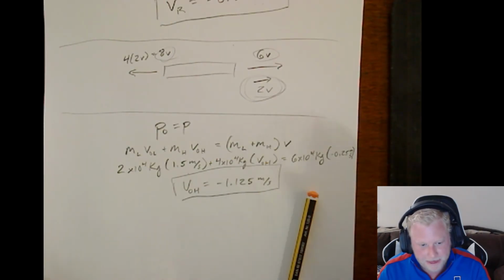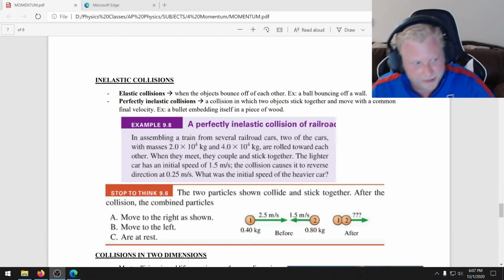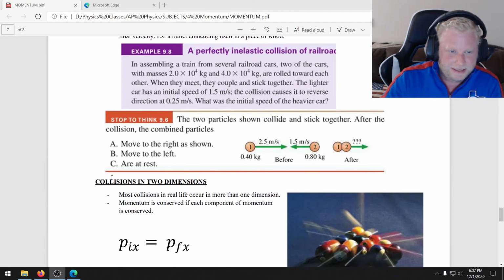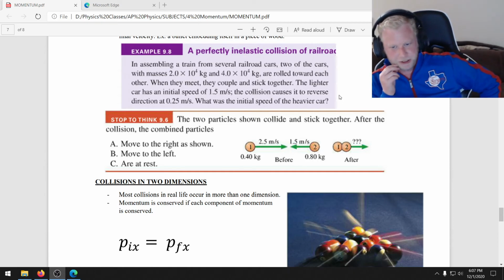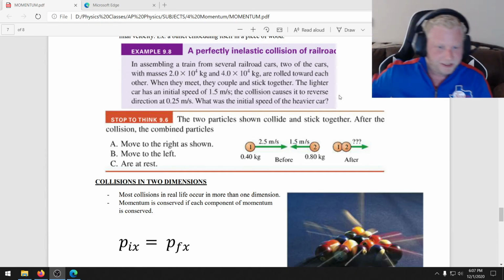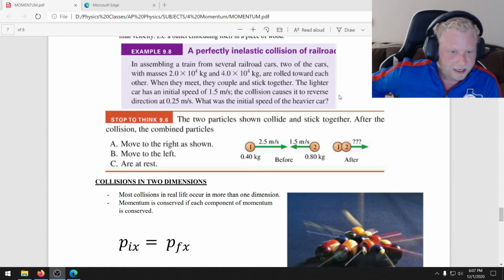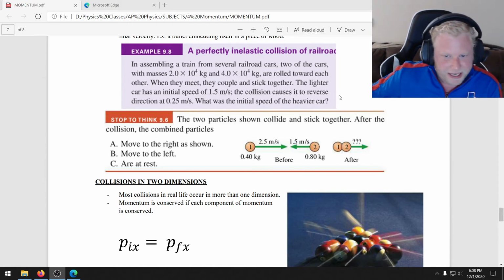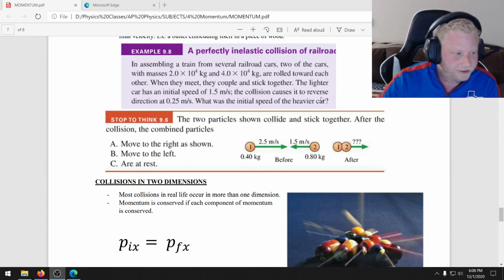Now, the last thing we want to look at is this Stop to Think question 9.6. So you've got two particles shown that collide and stick together. After the collision, the combined particles, and then you've got options: move to the right, move to the left, or are at rest. So take a second, pause the video, see if you can figure out how to solve that question.